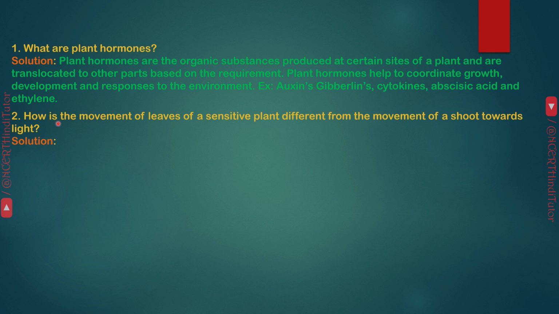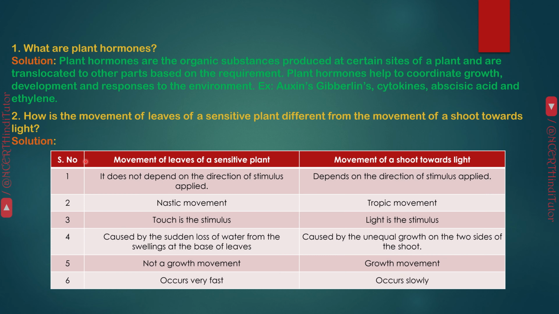Question 2. How is the movement of leaves of a sensitive plant different from the movement of a shoot towards light? Answer. Movement of leaves of a sensitive plant, movement of shoot towards light. First, it does not depend on the direction of stimulus applied; the other depends on the direction of stimulus applied. Second, nastic movement, and the other tropic movement. Third, touch is the stimulus; in the other, light is the stimulus.